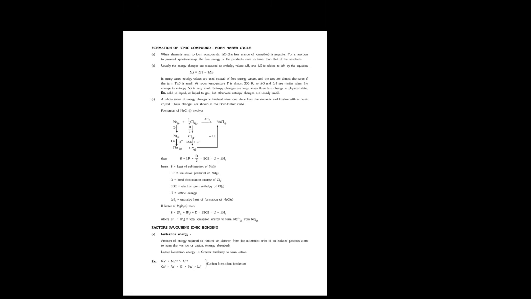Lithium carbonate to cesium carbonate: lithium carbonate, sodium carbonate, potassium, rubidium, cesium carbonates. Here cesium carbonate is the most soluble, so I am giving solubility in increasing order. Lithium carbonate is the least soluble, highest is cesium carbonate. Write the direction symbols.